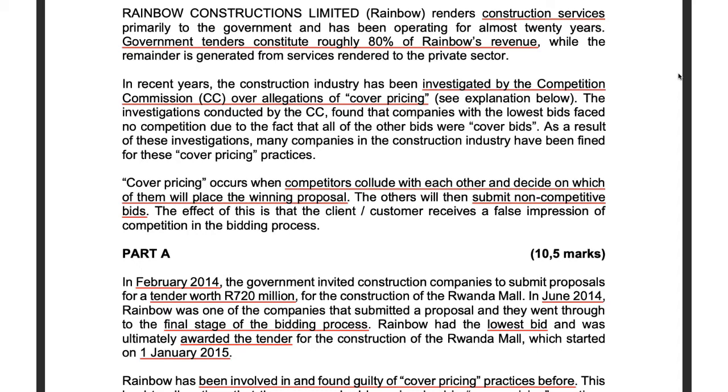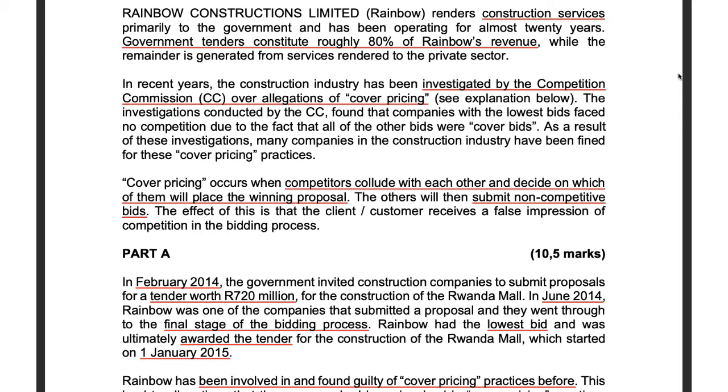The investigations found that companies with the lowest bids faced no competition due to the fact that all of the other bids were cover bids. As a result of these investigations, many companies in the construction industry have been fined for these cover pricing practices.